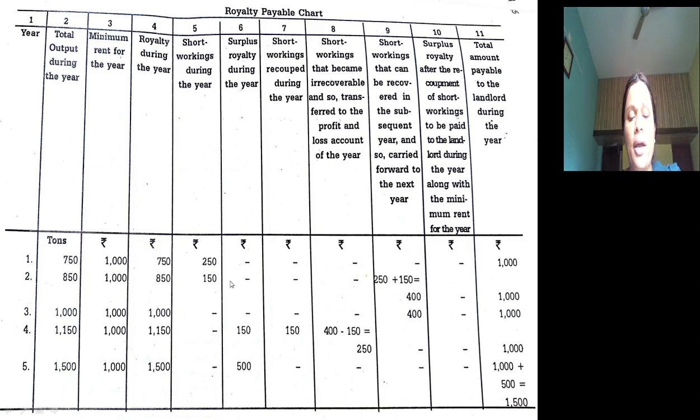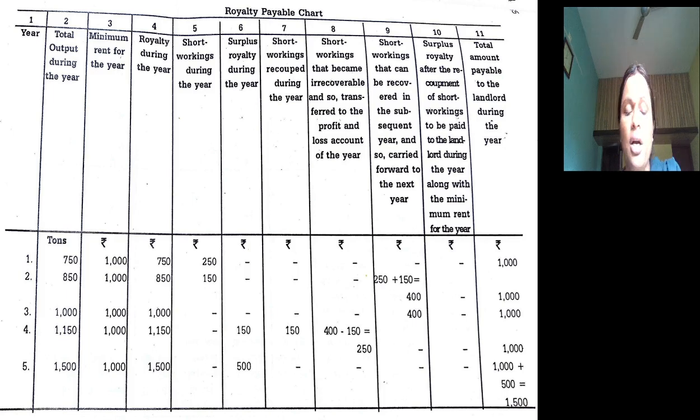Next year again there is a short working of 150. This 150 also can be carried forward to the next 2 years because in the first 4 years he can recoup the short working. So 250 plus 150, totally 400 rupees is carried forward to next year.